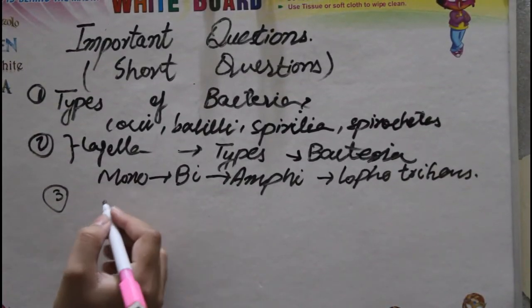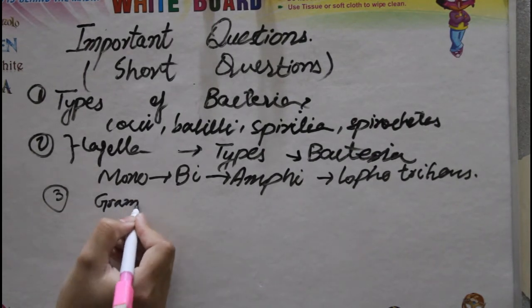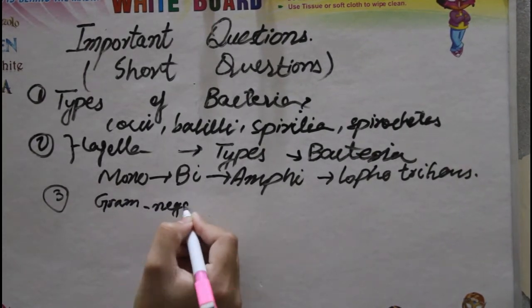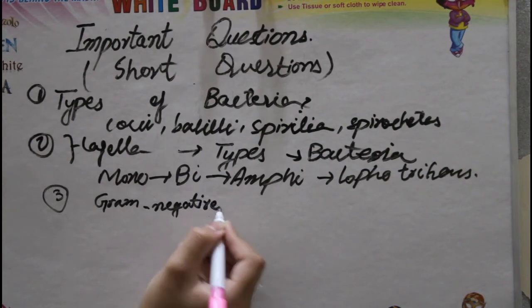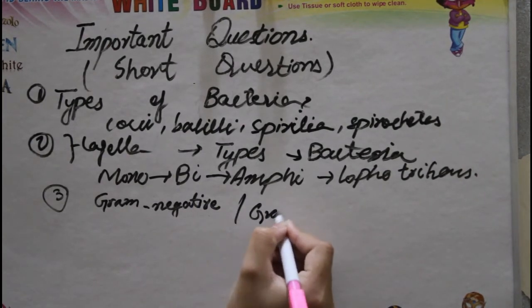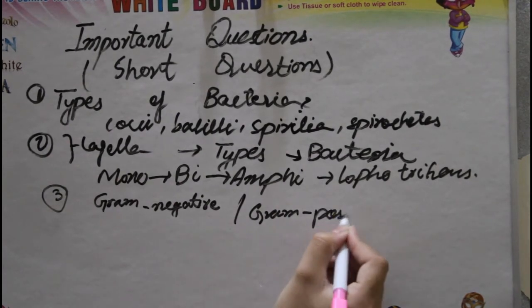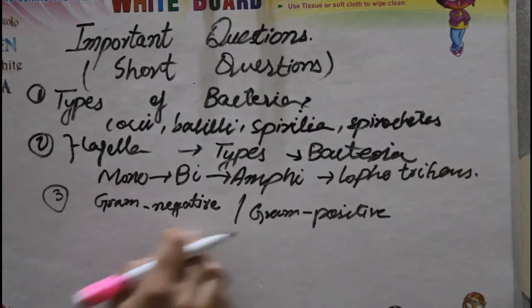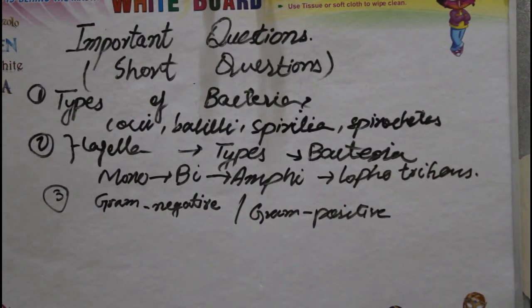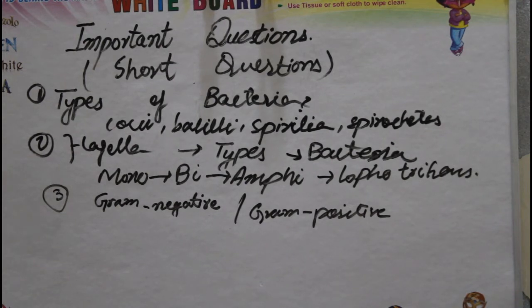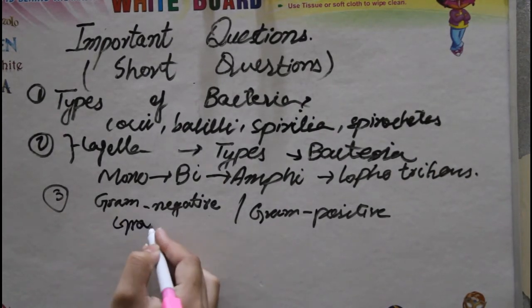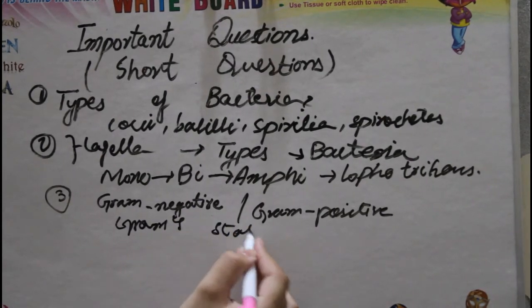Question number three is gram-negative and gram-positive bacteria. What are the differences between gram-negative and gram-positive? The first difference is the staining of the bacteria. Gram-positive bacteria retain the stain, and gram-negative bacteria do not retain the gram stain. So this is the gram stain, one difference between both.